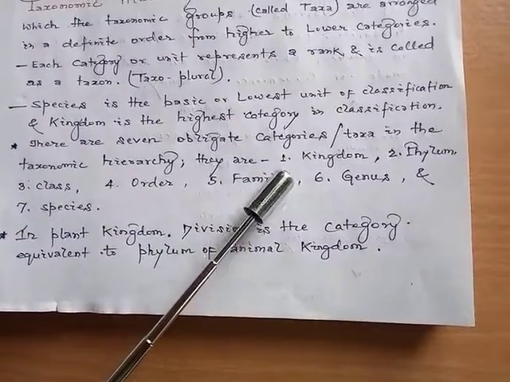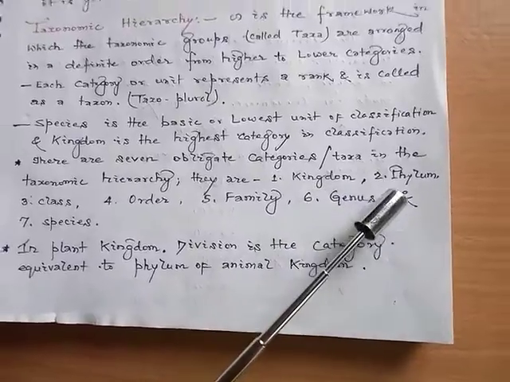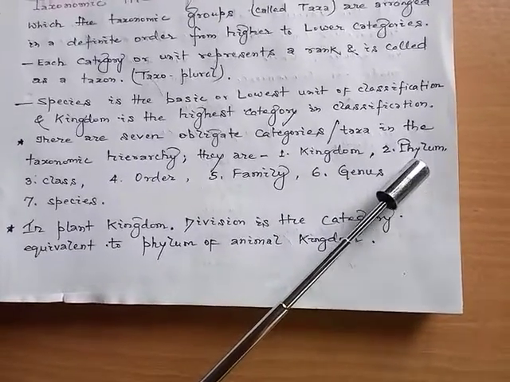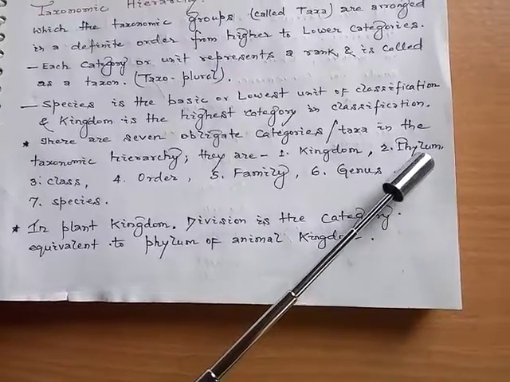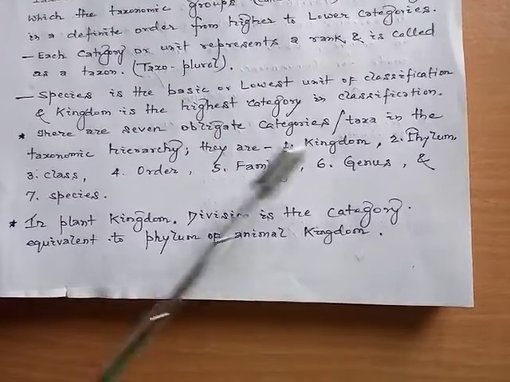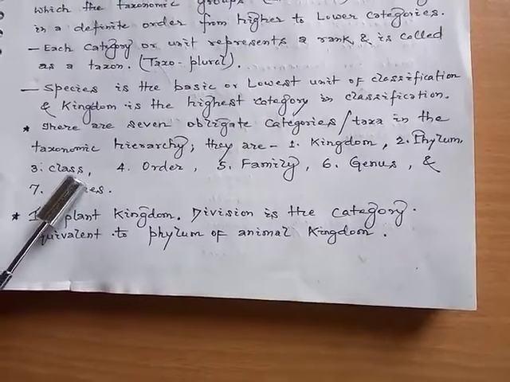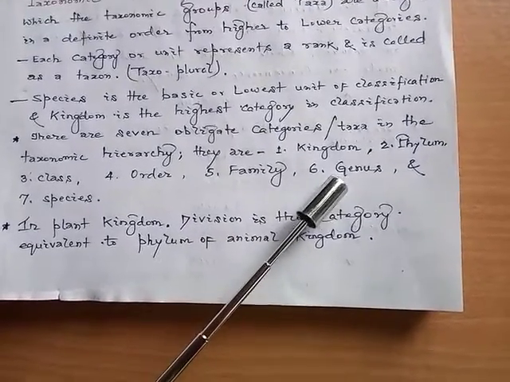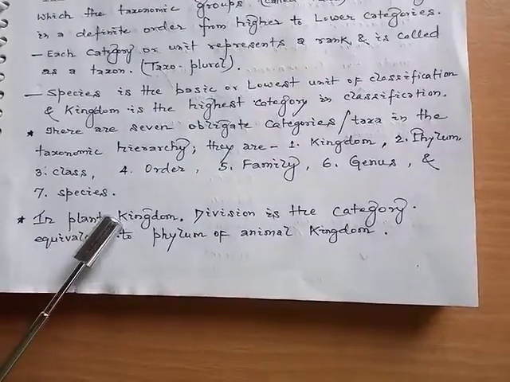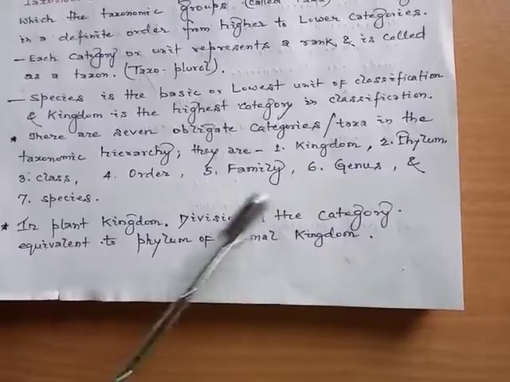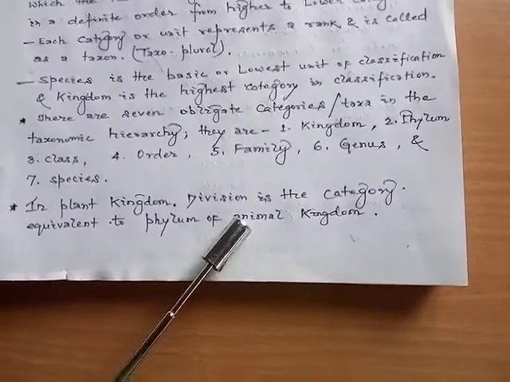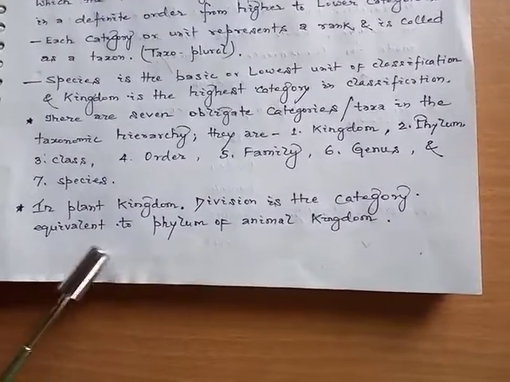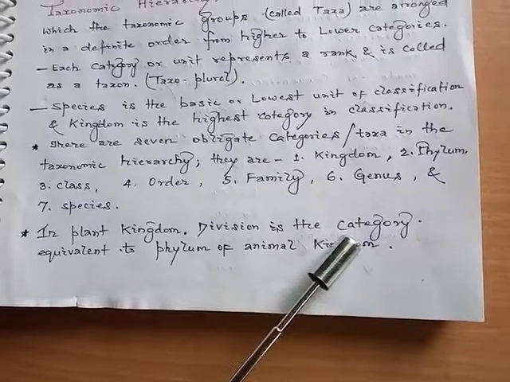They are first, kingdom, followed by second, phylum, or in the plant case, the word phylum is replaced by the word division. Third, class. Fourth, order. Fifth, family. Sixth, genus. And the last, seventh, the species. As we have just discussed, in the plant kingdom, division is the category equivalent to phylum of the animal kingdom.